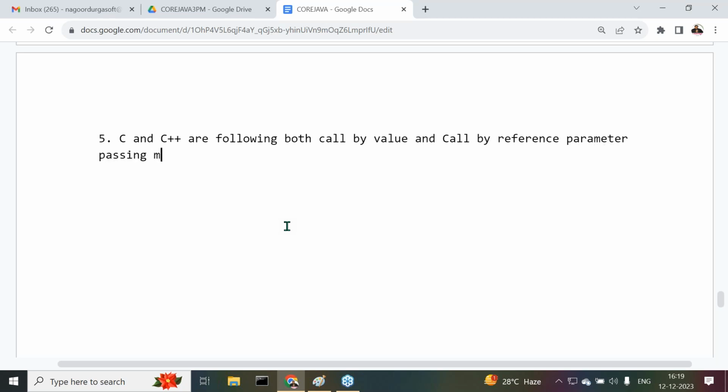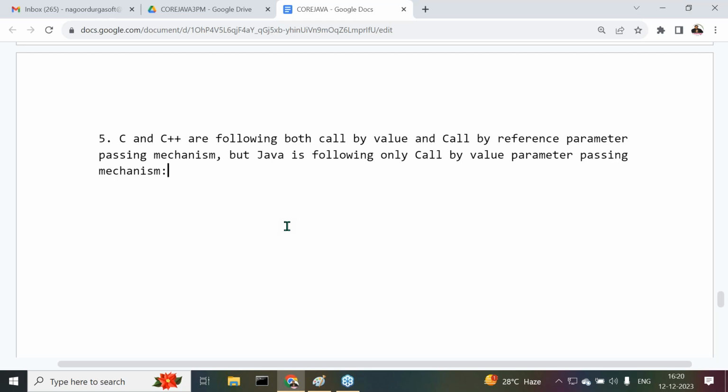C and C++ are following both call by value and call by reference parameter passing mechanisms, but Java is following only the call by value parameter passing mechanism. The point is very simple.